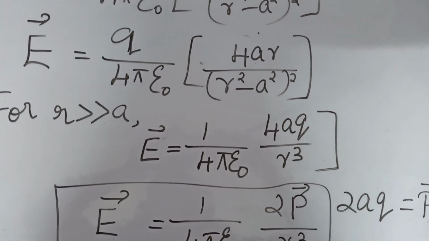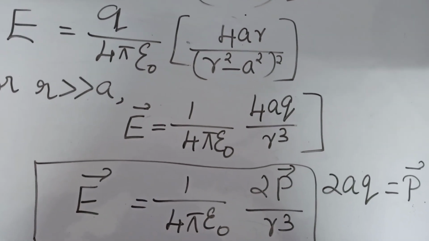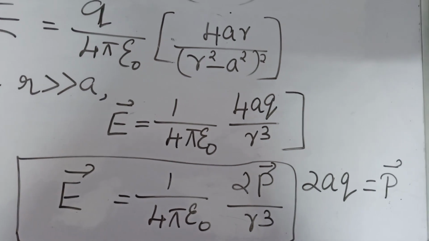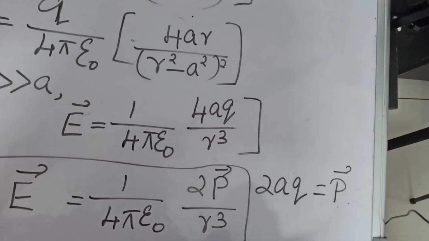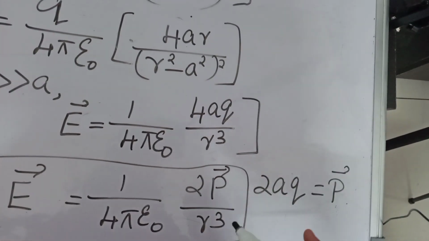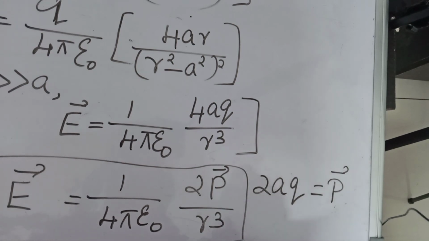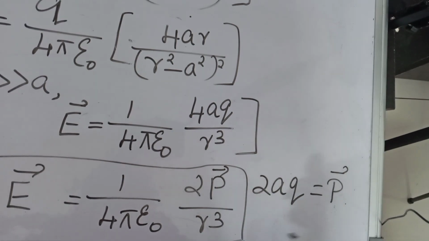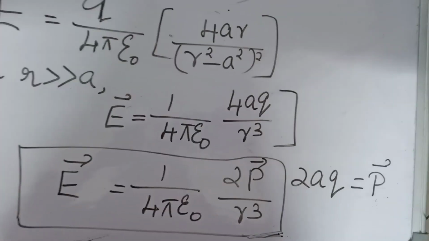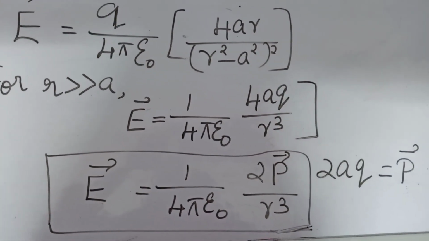Then we get the final equation as E is equal to 1 by 4 pi epsilon 0 times 2P by r cube. This is a very important equation, you should remember. This is along the axial line, that also you should remember. In the next case we will derive the equation for the electric field intensity in the case of the equatorial line. Clear?